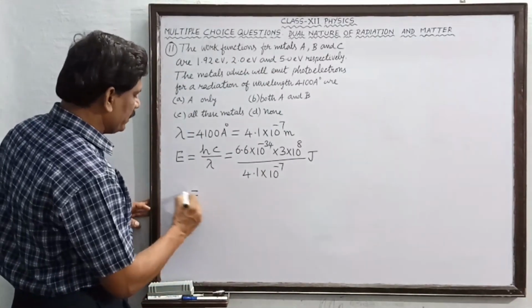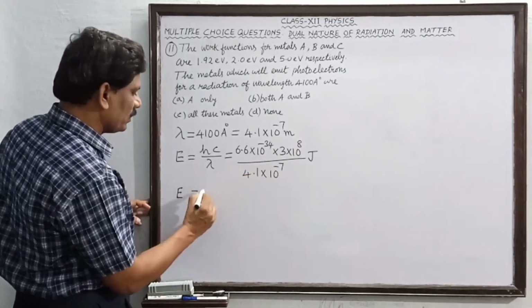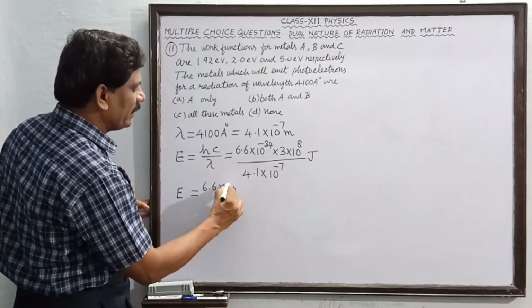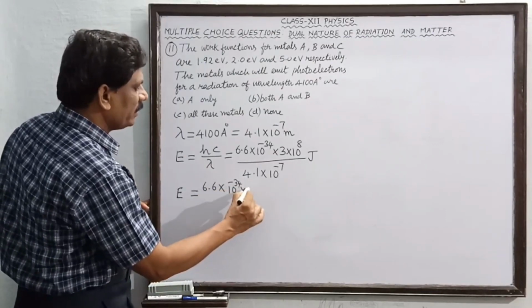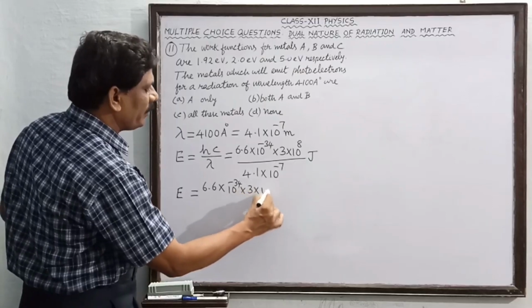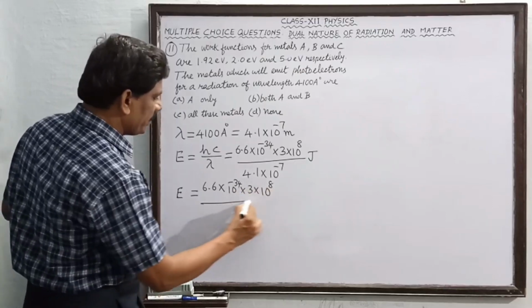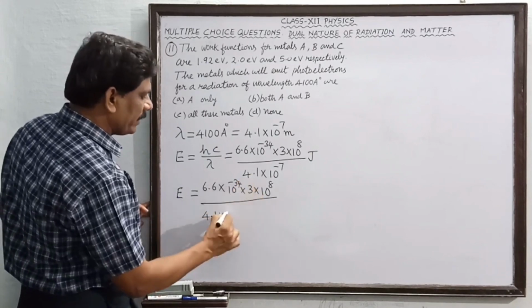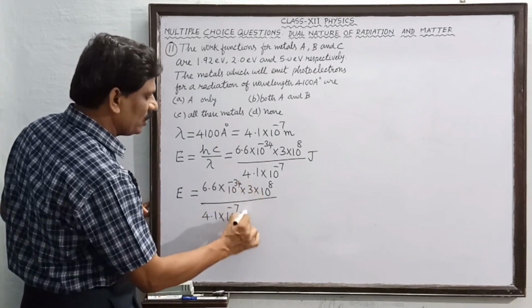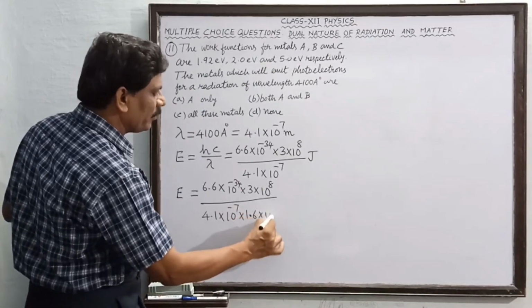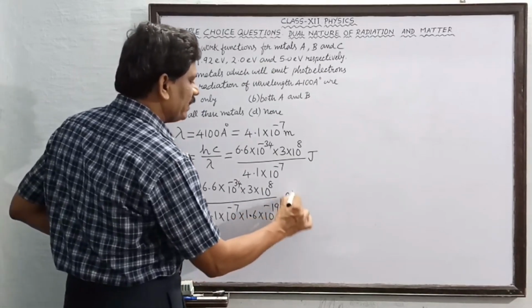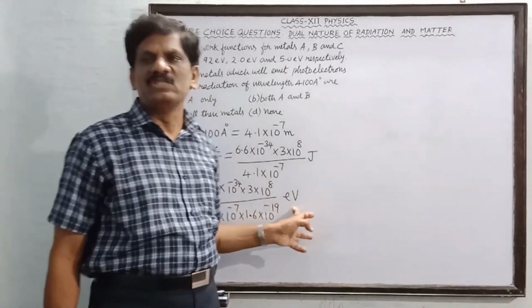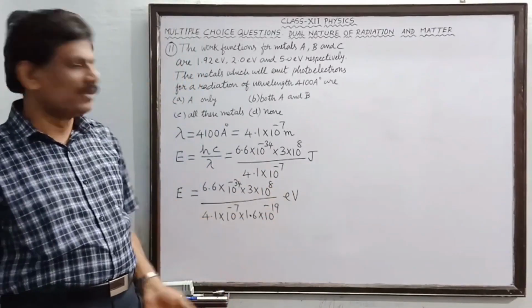So this is now equal to, okay, E is equal to 6.6 into 10 to the power of minus 34 into 3 into 10 to the power of 8 whole divided by 4.1 into 10 to the power of minus 7 into 1.6 into 10 to the power of minus 19. Now joule has become electron volt. Understand? Joule is converted into electron volt.